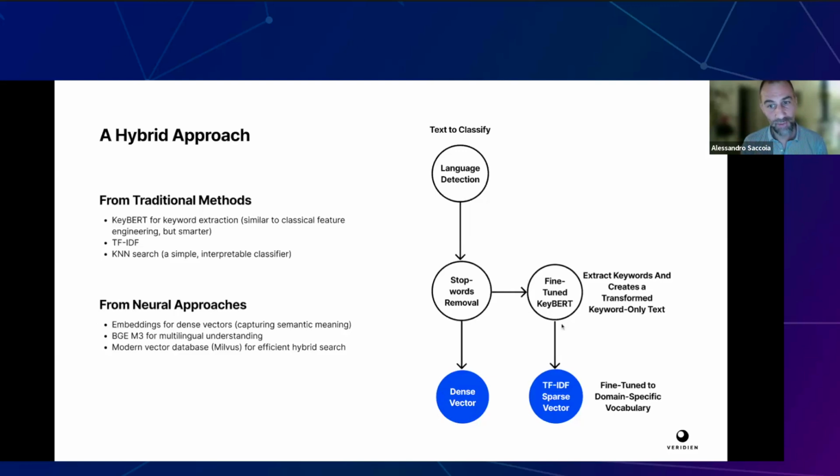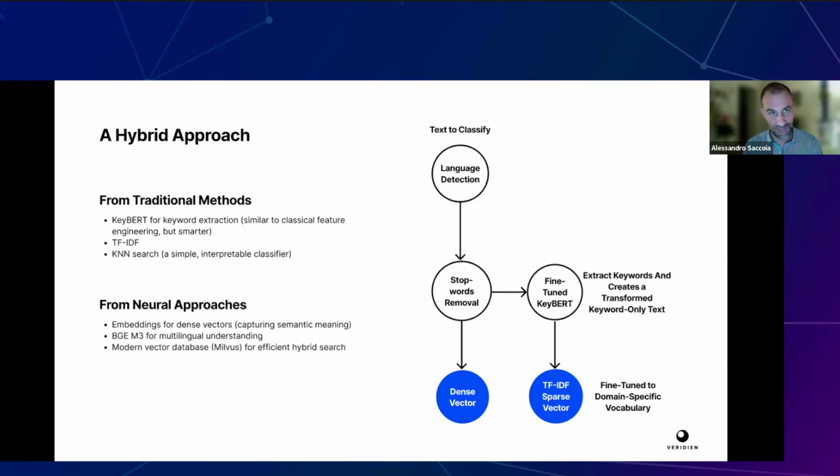I will show you now how we work with KeyBERT, but please take into consideration that here we are creating a new sentence that is really likely to be well treated by the TF-IDF algorithm. So we're kind of cheating, let's say. We are augmenting the sentence to exploit how TF-IDF works. That is, it works with the term frequency. So we are artificially inflating the term frequencies of the keywords we care about.